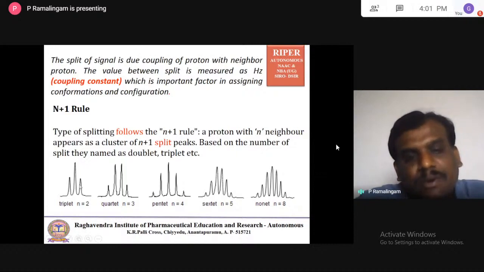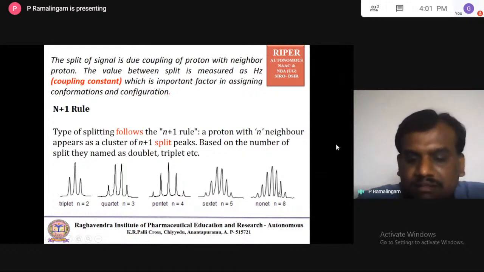These split signals are called a triplet, quartet, pentet, sextet, and nonet, and they are all called spin coupling and multiplicity.